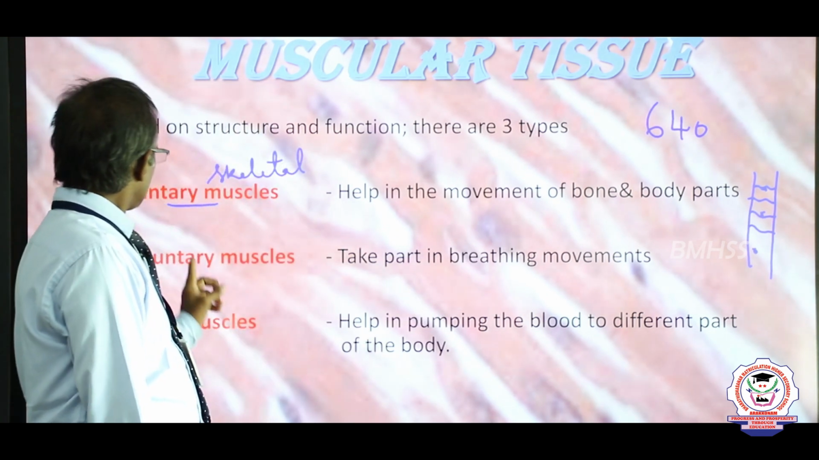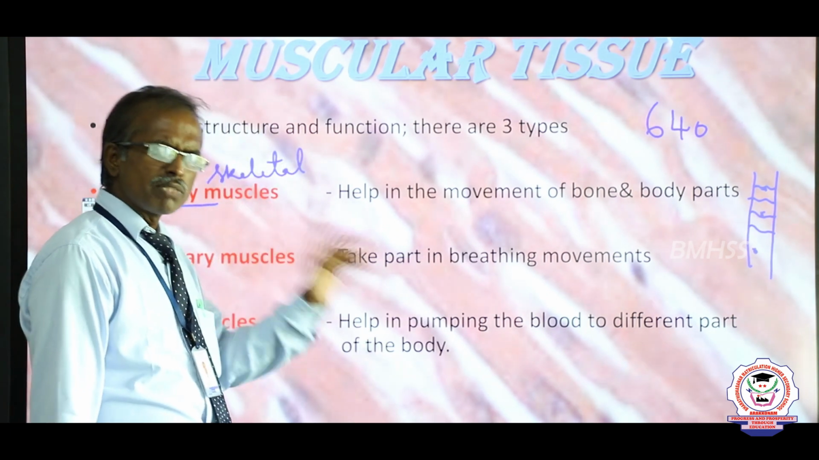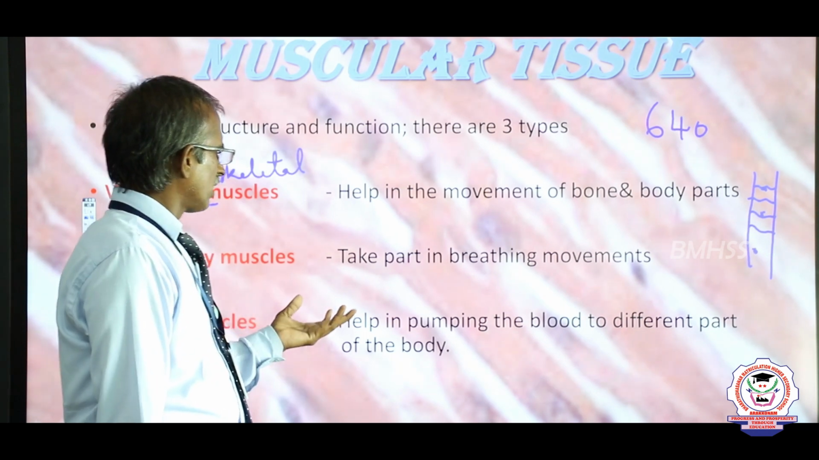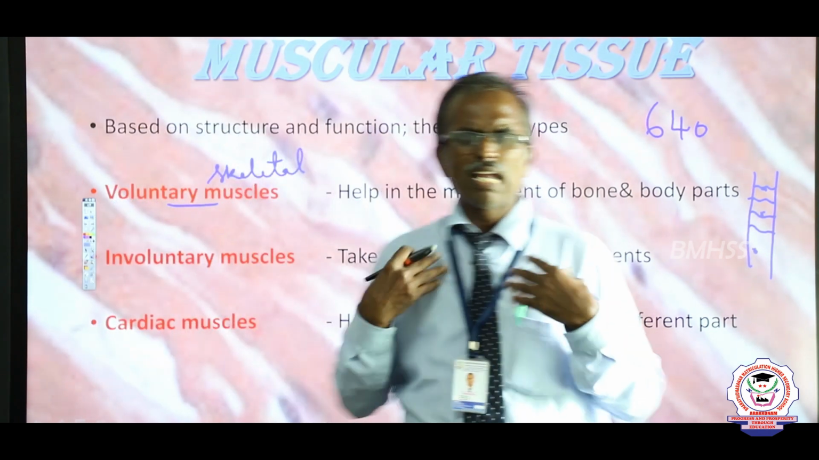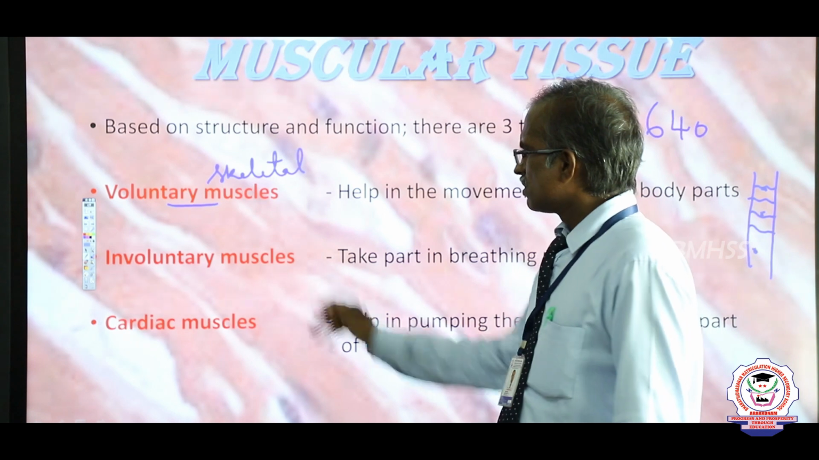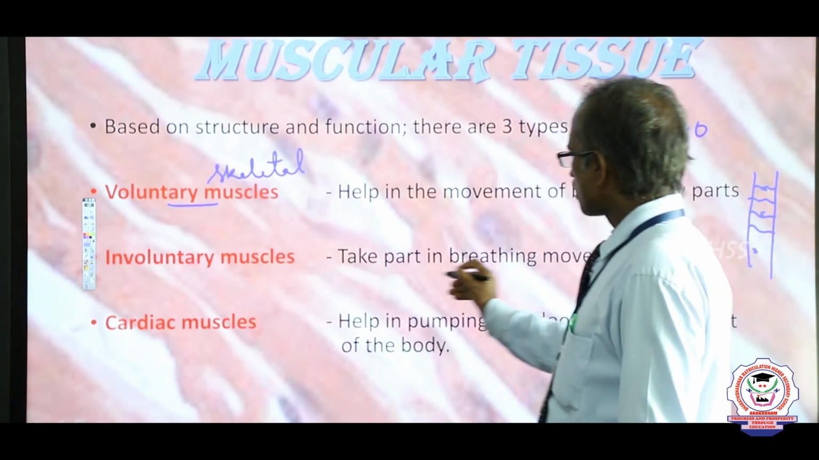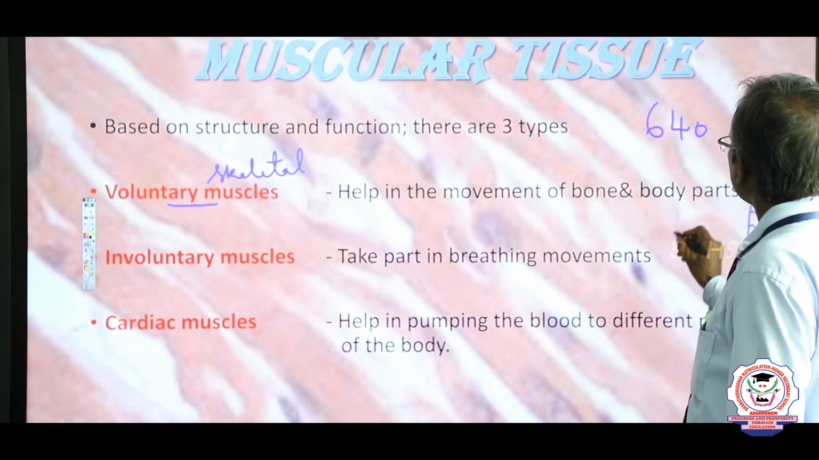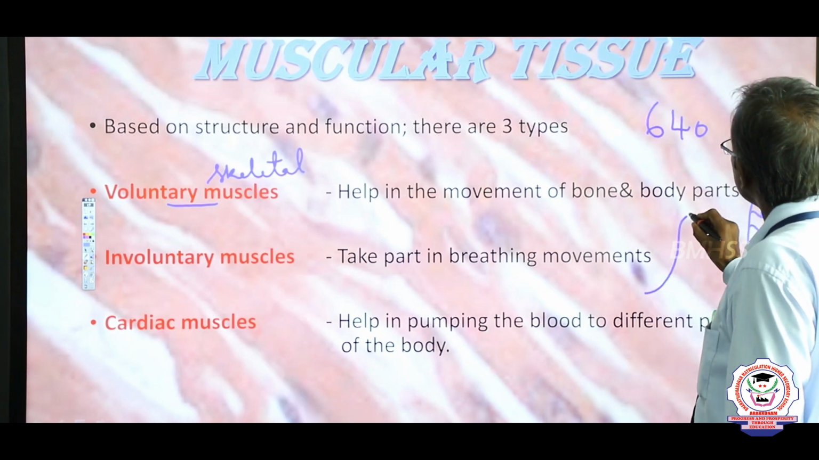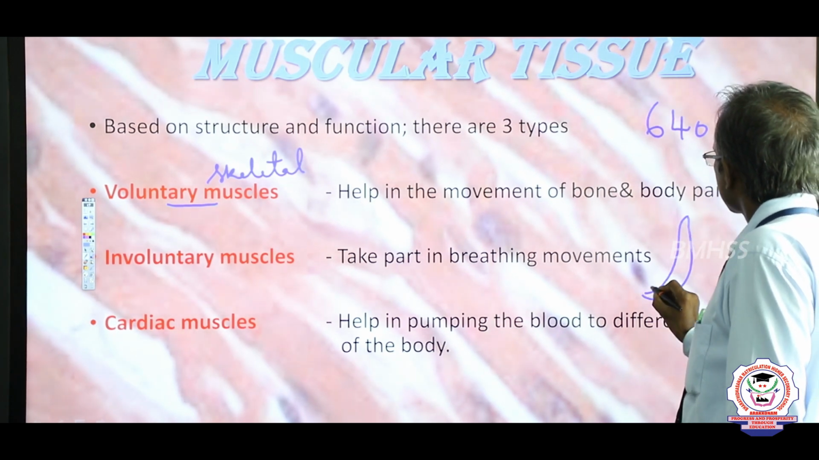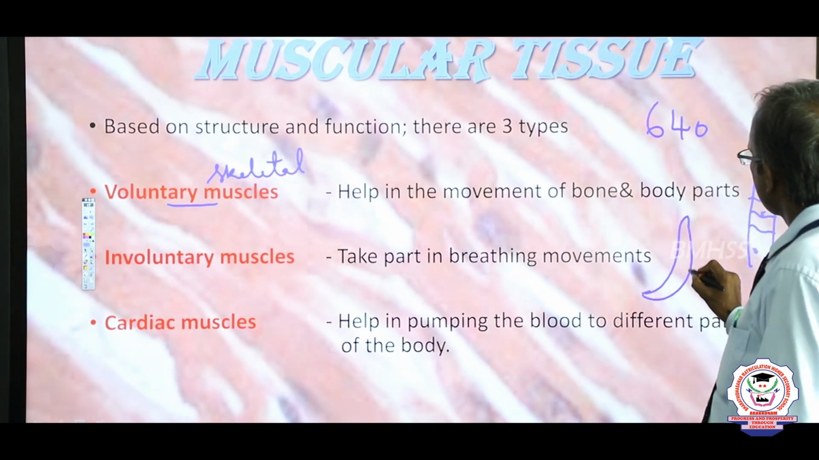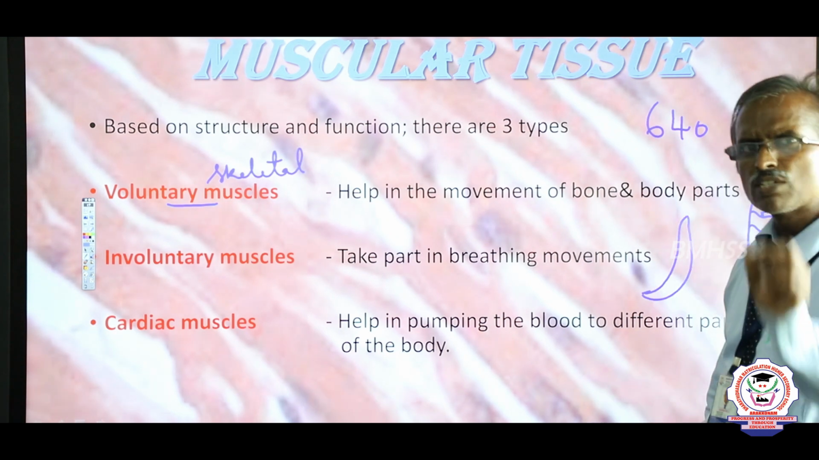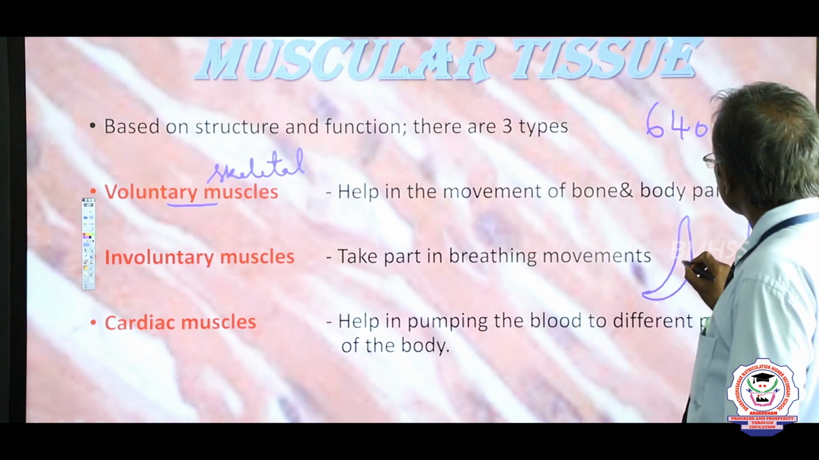Now, involuntary muscles. What is the meaning? Involuntary means not controlled by our conscious will. These muscles are also known as smooth muscle. They are mostly sharp at the tip and the middle is bulging. This shape we call spindle shaped muscle.